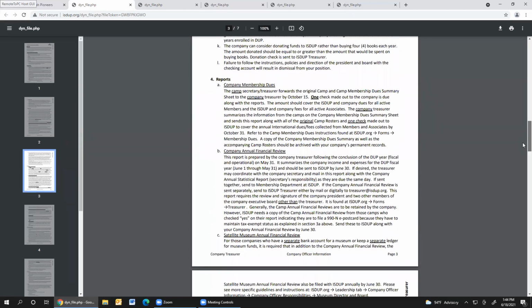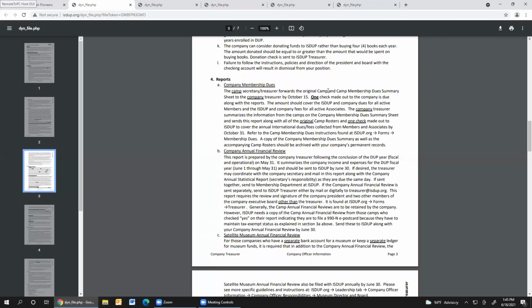This is a more detailed section on the different reports that you will be responsible for. Whether you are on the camp or the company level, you are responsible for collecting dues and dispersing the parts of the dues that go to wherever they're supposed to go to. So if you're a camp treasurer, you're going to collect the dues for the camp and the company and ISDUP. You're going to deposit all those, keep your camp dues, and then write a check to your company treasurer for the company dues, however much they're assessing, and all the ISDUP dues.